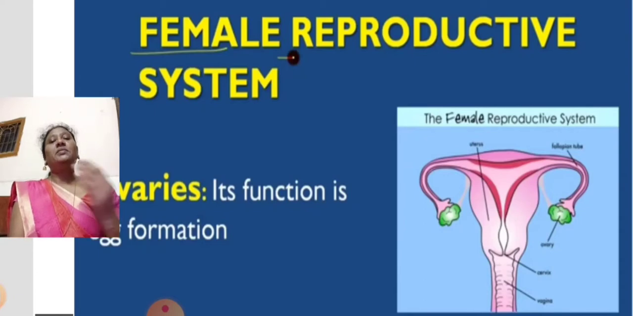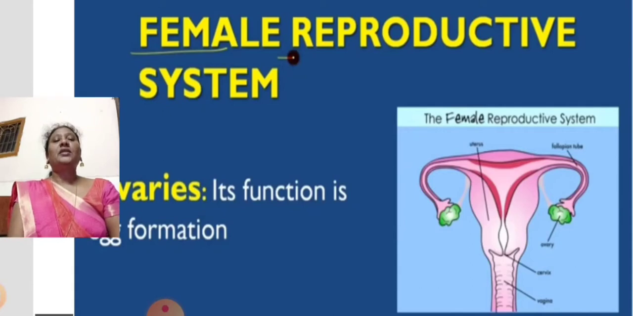In the male reproductive system, the male reproductive organ is the testes, and the testes secrete the male reproductive gamete that we call sperms. Sperms live for 72 days, and the structure of a sperm is divided into three parts: the head part, middle part, and the tail part. We discussed their functions also. Now let us come to the female reproductive system.